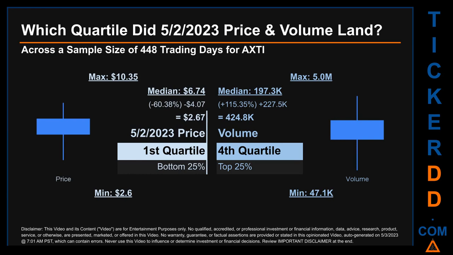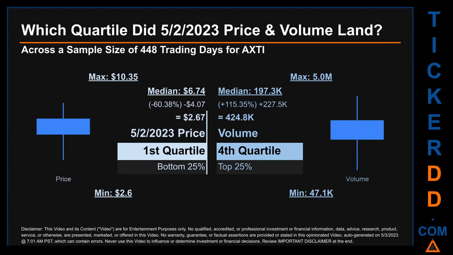The day's volume landed within the fourth quartile, marking it within the top 25% of all sampled daily volume, which saw a max daily volume of 5 million and a minimum of 47.1 thousand. Quartiles tell us about the spread of a data set by breaking that data set into quarters, just like how the median breaks the set into half.